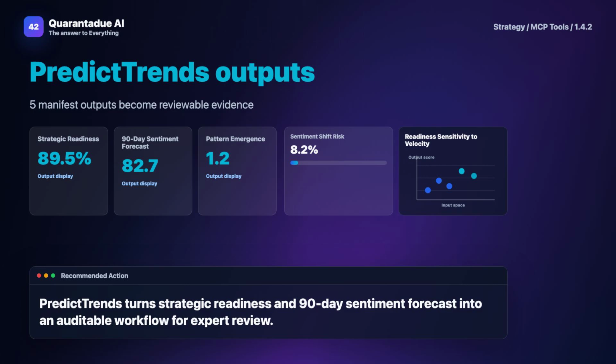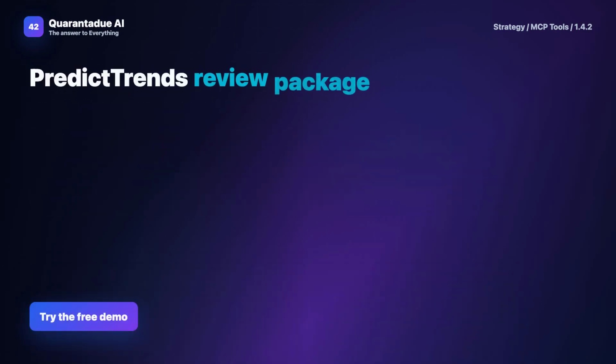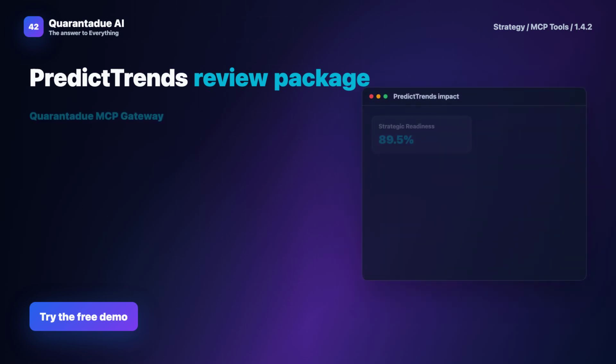Predict Trends returns structured outputs such as strategic readiness, 90-day sentiment forecast, sentiment shift risk, pattern emergence, and readiness sensitivity to velocity. These outputs are designed to support review, reporting, comparison, and follow-up actions.